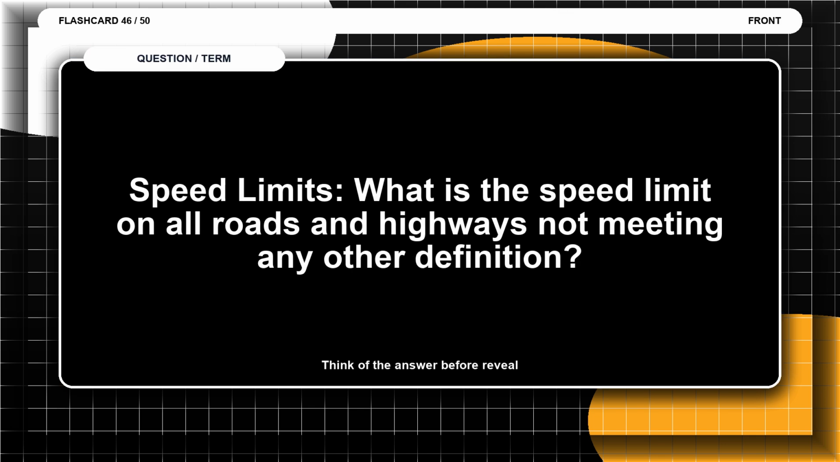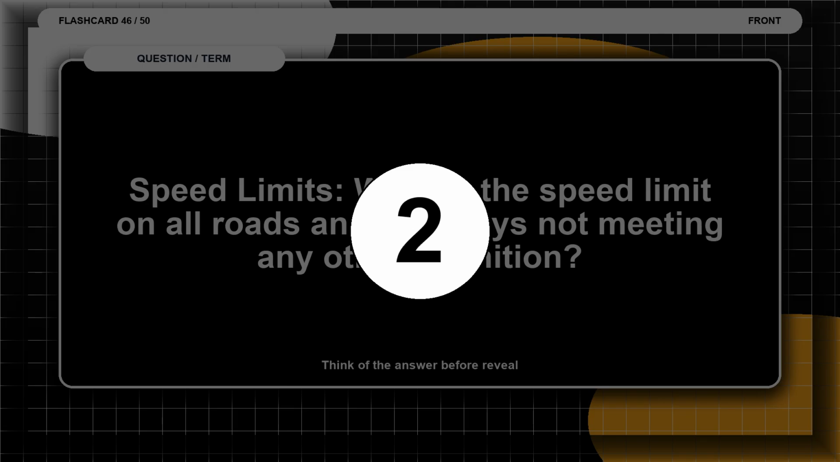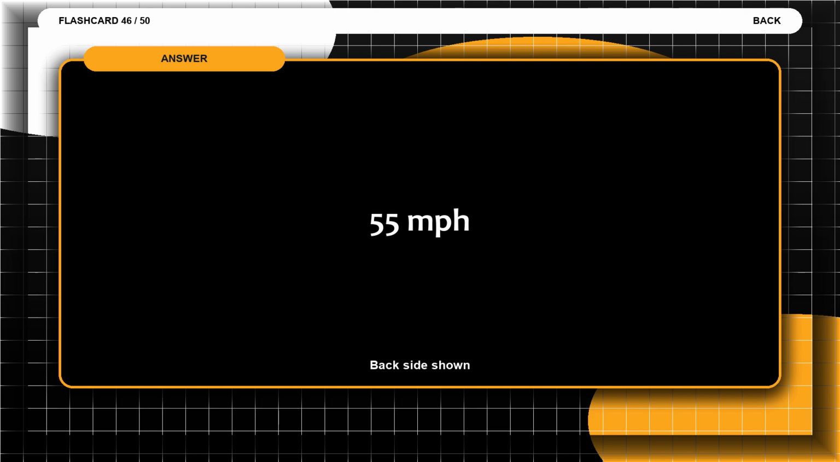Flashcard 46. Speed limits. What is the speed limit on all roads and highways not meeting any other definition? Think of the answer before the reveal. The answer is 55 miles per hour.